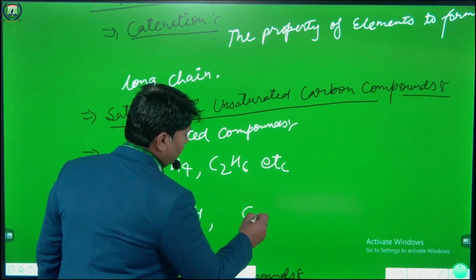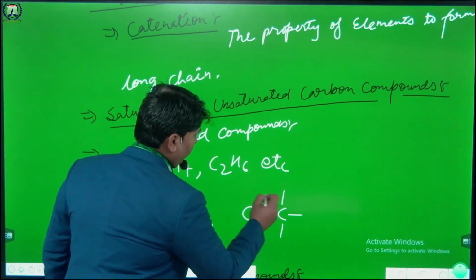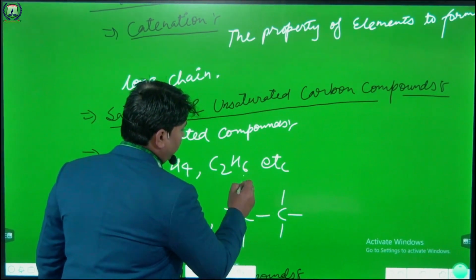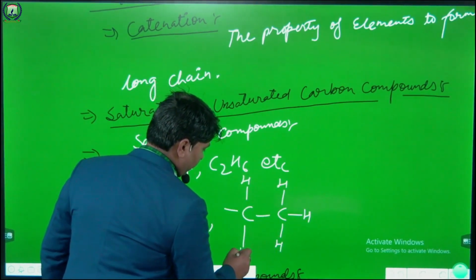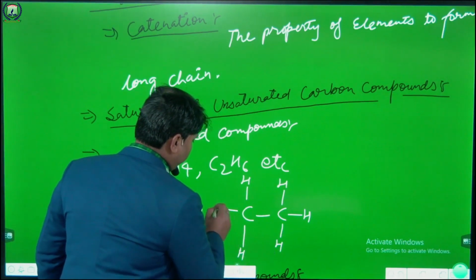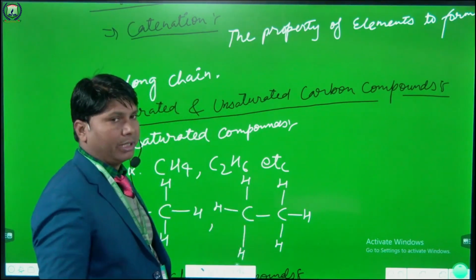The second one is ethane, and it is also bonded with single bonds.